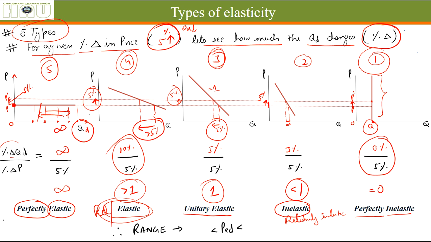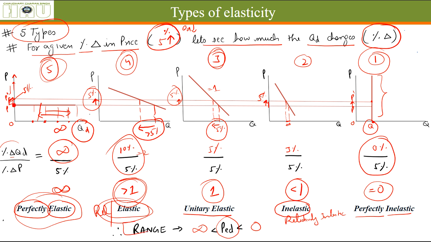As you can see here the value comes out to be 2, which is definitely greater than 1. And in the fifth case, this type of demand curve is called perfectly elastic. Due to a percentage change in price, that might be an increase or a decrease, the quantity demanded can change infinitely. So the value is equal to infinity. The range of price elasticity of demand changes from 0 to infinity.